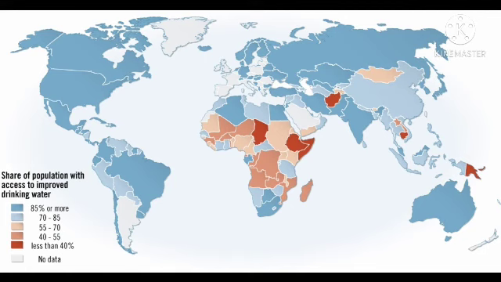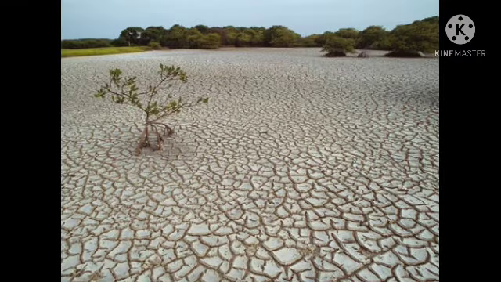Because of that, people will fall sick. They will get diseases. Sometimes they have to stand in a long queue. I told you, where there is no water, big tanks will carry the water. When the big tanks carry the water, it is not necessary that everybody gets a proper amount of water. So people have to stand in long queues to get water for drinking and for doing various activities.